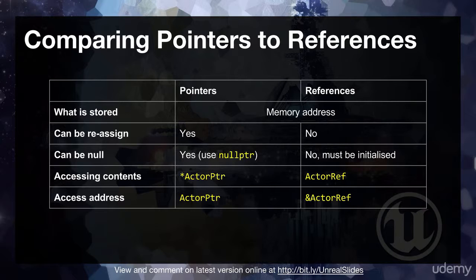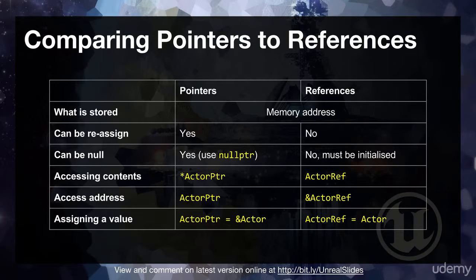How do you access the address? Well, with a pointer, the pointer is the address. If you just print out a pointer, you're going to get a number, and that number is, if you're in a 32-bit system, a 32-bit number telling you the memory address. But in the case of a reference, if you want the address, you have to use the ampersand operator, or you can call ampersand address of. We'll see that shortly. So star is contents at, ampersand is address of.